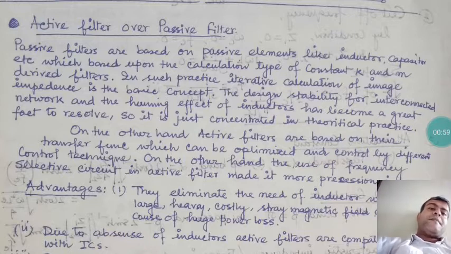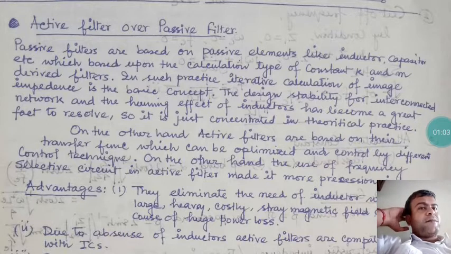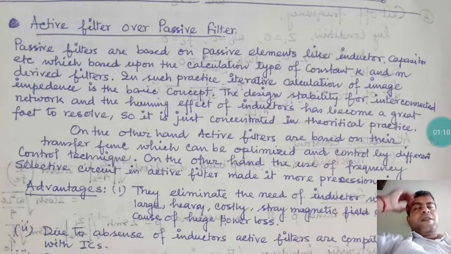So actually, if you are making an active and a passive filter, in the case of passive filters you are building them from inductors and capacitors, and these are all materialistic. So if you are making a passive filter, it should have passive elements.